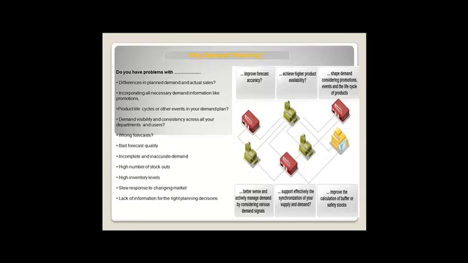So to solve all these issues, we need to use a demand planning tool. In the demand planning tool, SAP APO is the advanced one. Compared to Excel or other legacy tools, this is the best one. It will improve the forecast accuracy and achieve high product availability. So all those things it is going to meet.